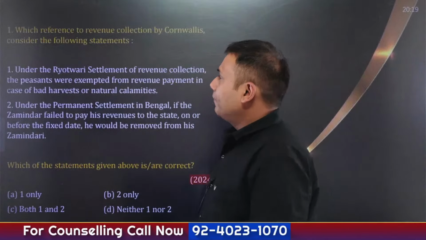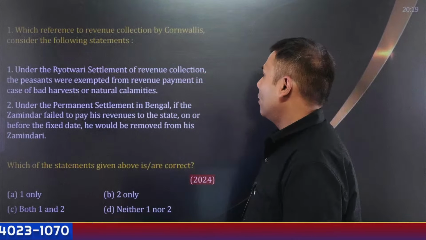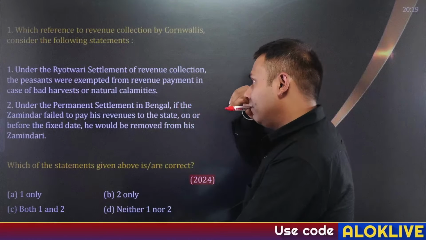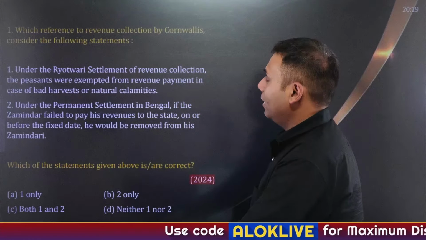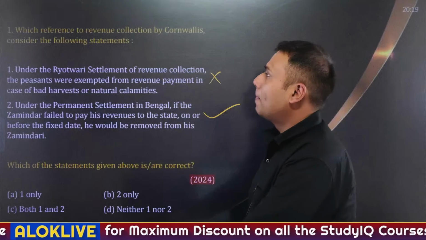The question is, under Rayatwari system, revenue collection, the peasants were exempted from revenue payment in case of any natural calamities. Under the permanent settlement, if the zamindar failed to pay his revenue to the state before the fixed date, he would be removed from his zamindari. This statement is correct, this statement is wrong.